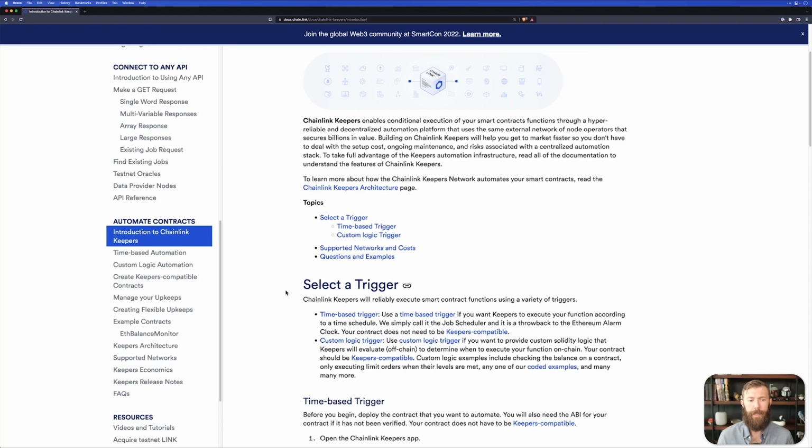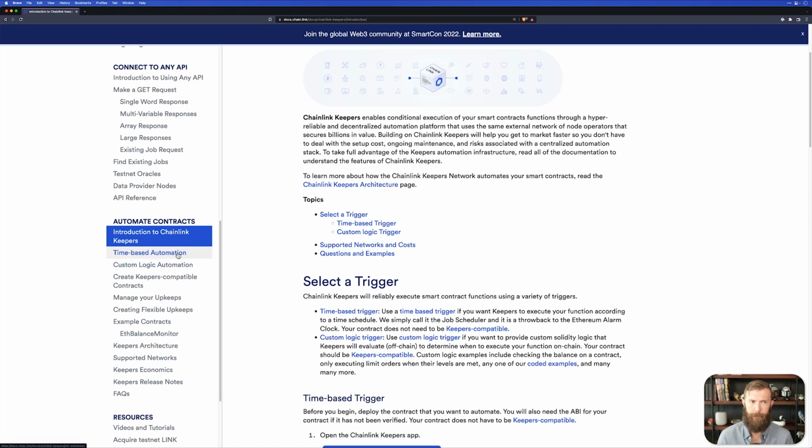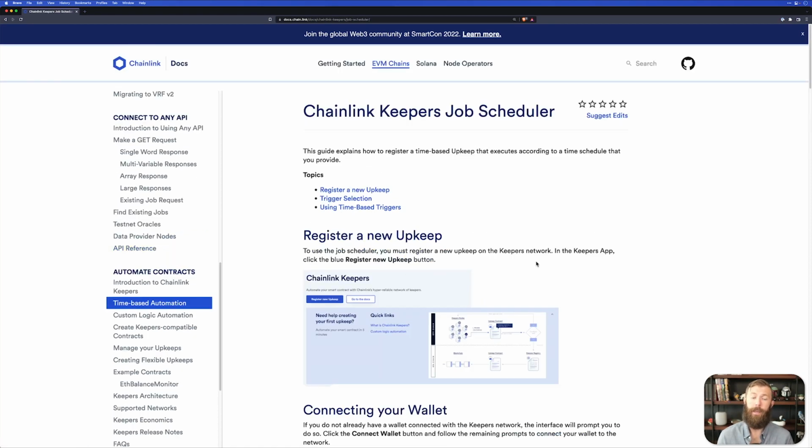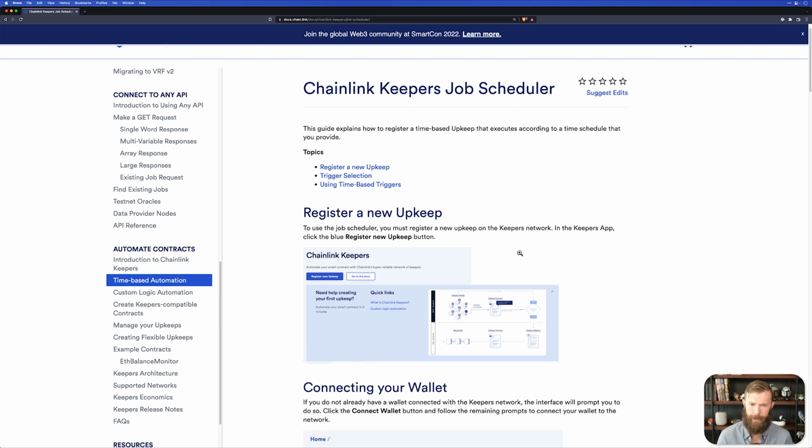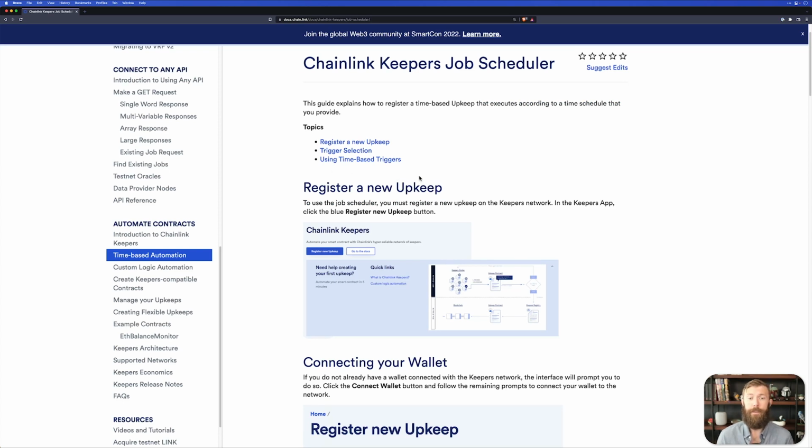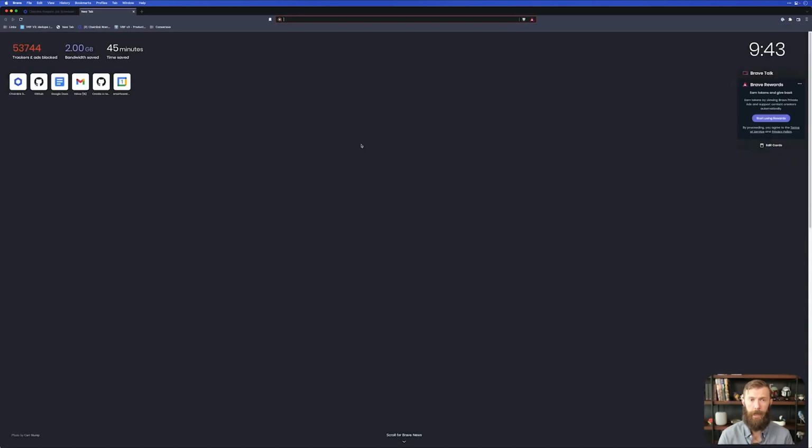We're going to take a look at time-based automation first, and then we will take a look at custom logic, and we will do the same thing in both of them. What we're going to do is deploy a contract that has one value, a counter, and it will increment that counter on a regular basis. So the first thing we need to do is head to